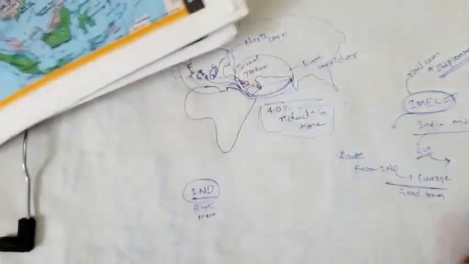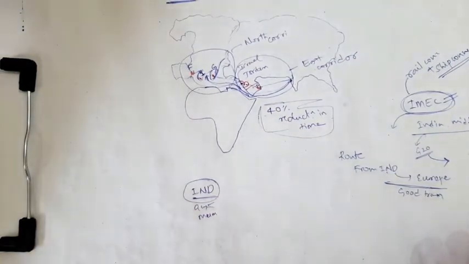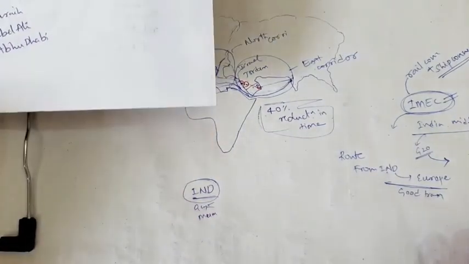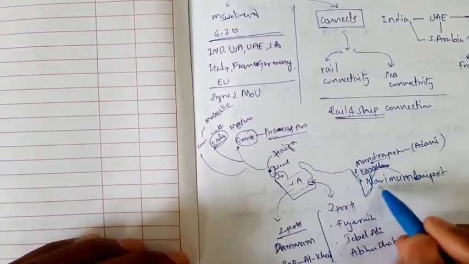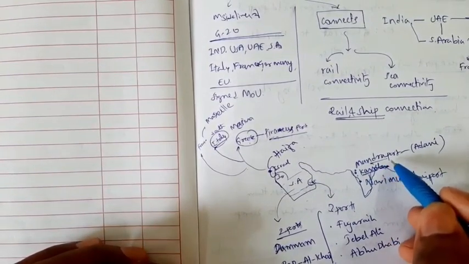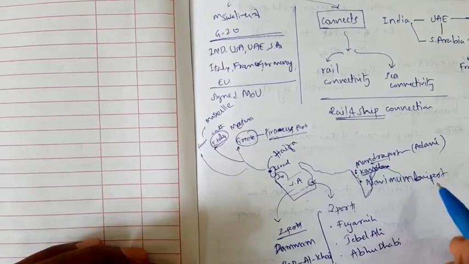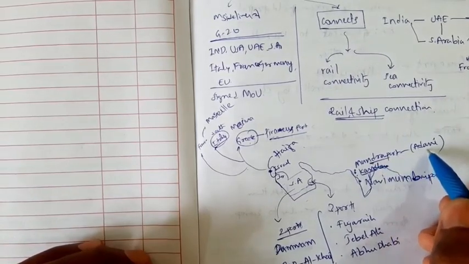Finally, I will tell you which ports are involved, because UPSC may ask these questions. From India: Mundra Port, Kandla Port, and Navi Mumbai. Mundra and Kandla Port are in Gujarat, and Navi Mumbai Port is in Mumbai. Mundra Port is privately owned by Adani.